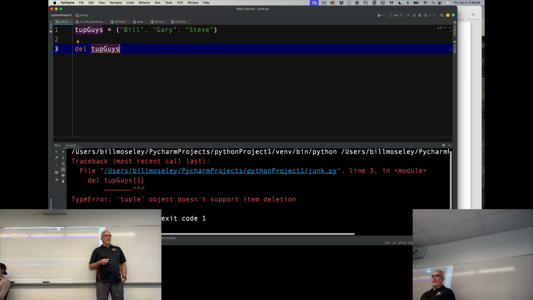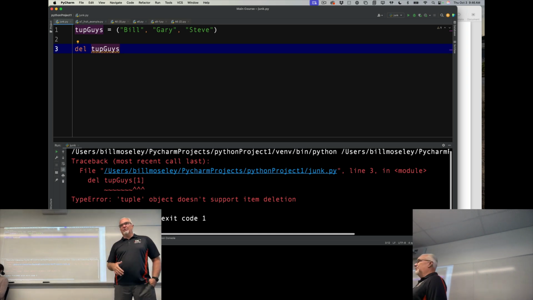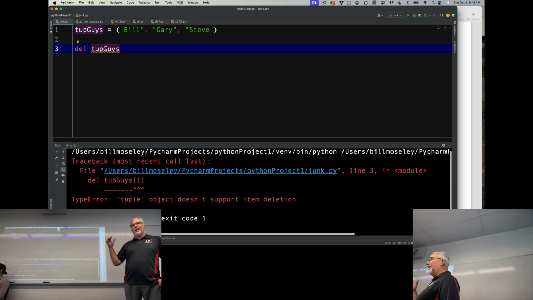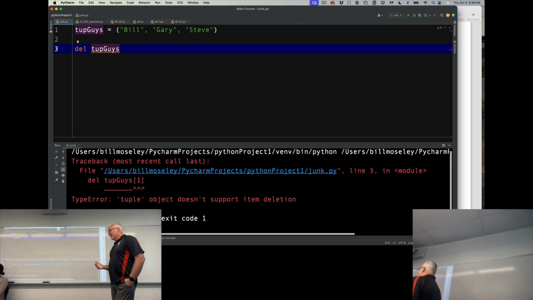You might use a tuple to store a whole bunch of settings for your application. Like if you wanted to save some things, you didn't want to change them later. You knew that they were going to stay the same throughout the use of the application. So a setting, or if I wanted to create a theme using a list of colors, I didn't want those to change. Those are valid uses of a tuple.